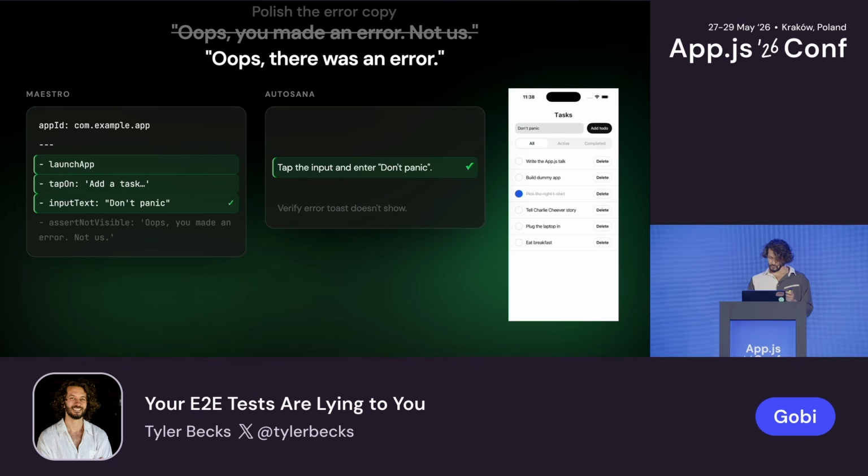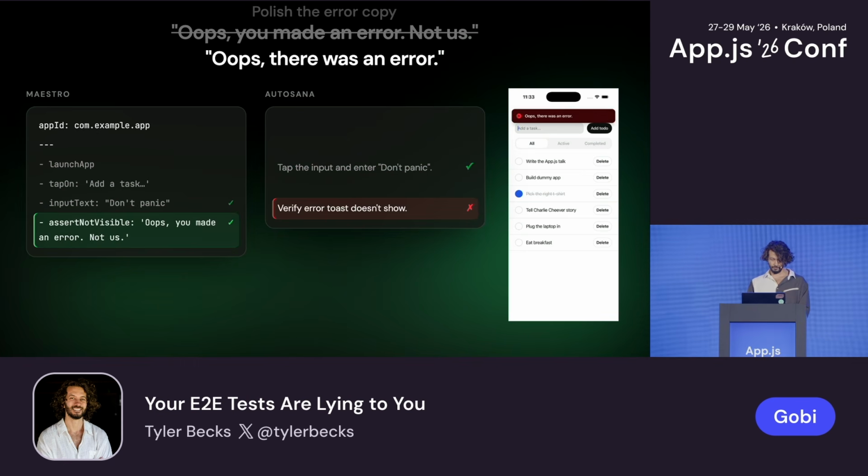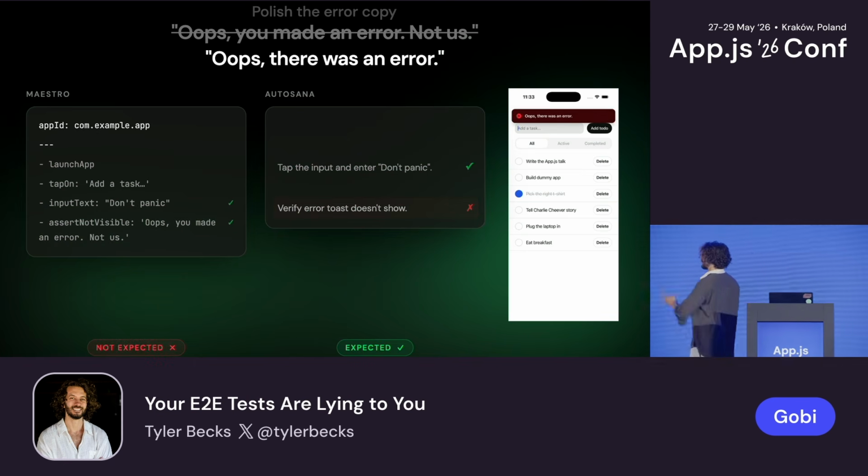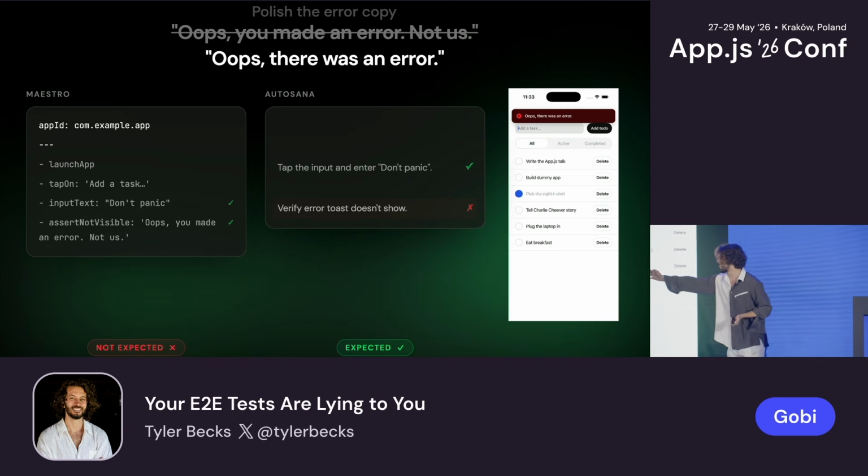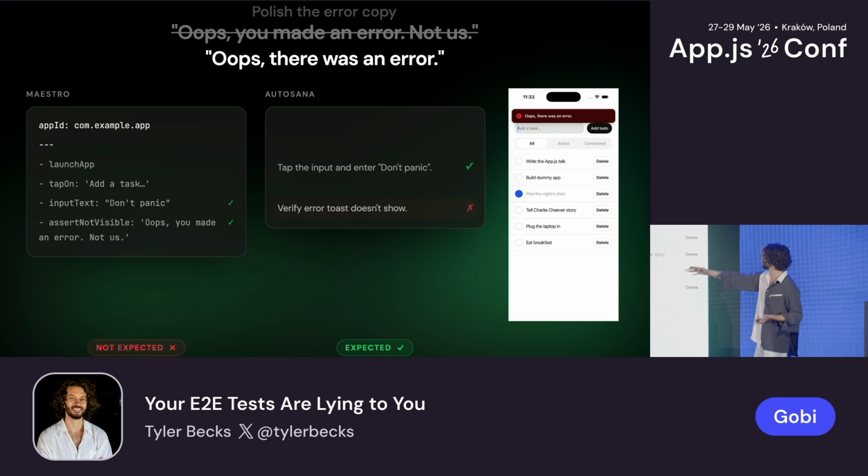Same test. We type in "don't panic" into the to-dos. We go next. However, the test on the left continues to pass because we're asserting that a toast that says "oops, you made an error," not us, is not visible on the screen, and in fact, it is not visible on the screen because the copy now says, "oops, there was an error."